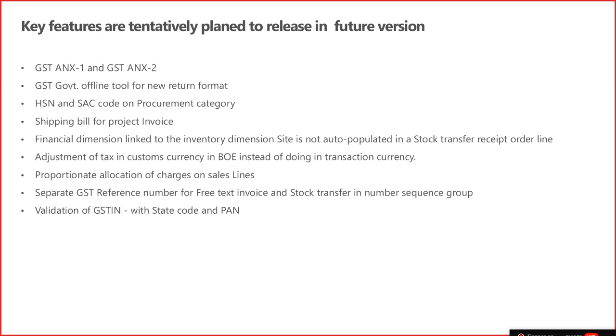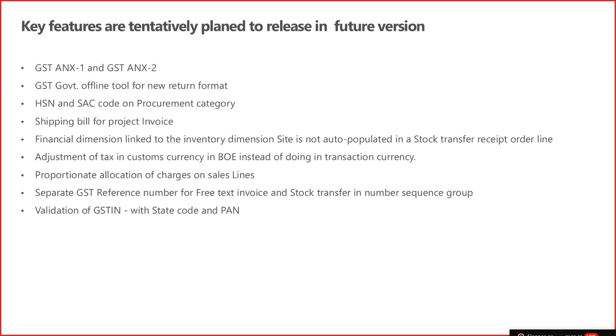So this functionality is actually dependent on the allocation feature, which is available on the purchase side. It is not available on the sales side. We have a dependency on the core. We are collaborating with the core team, and once this allocation feature is addressed, we will be able to address the remaining requirement for the India tax perspective.